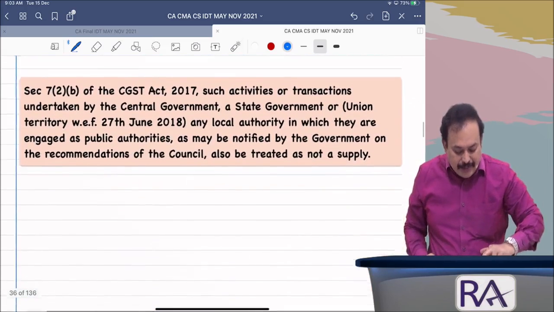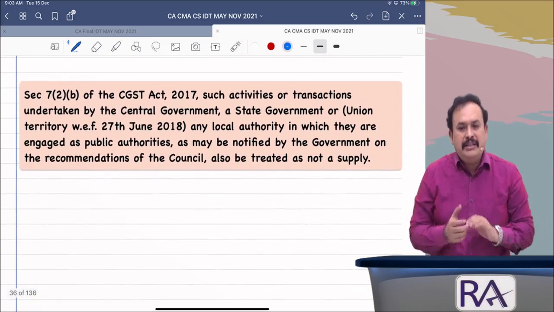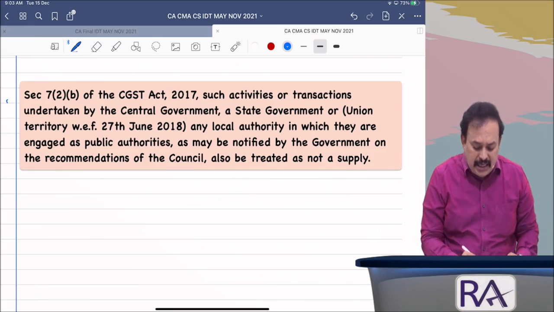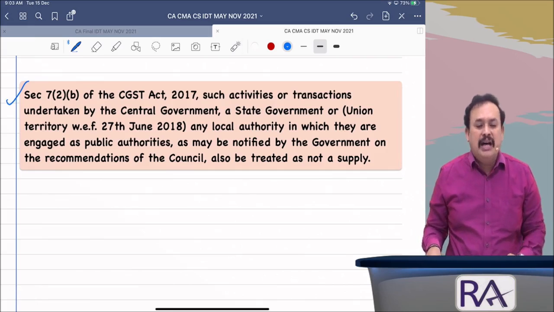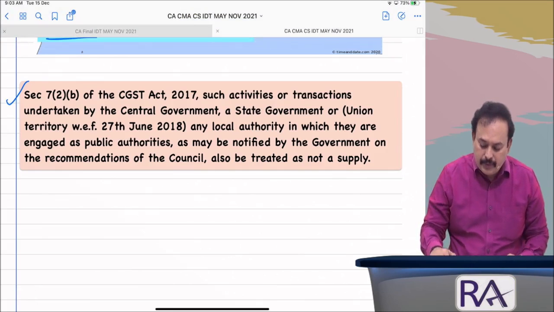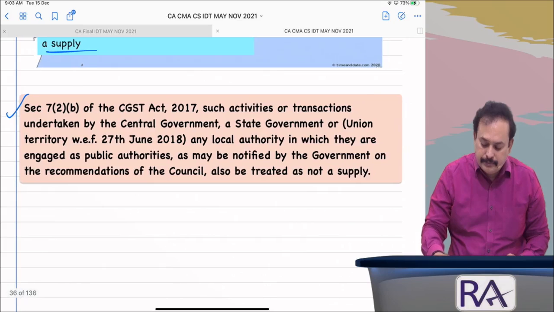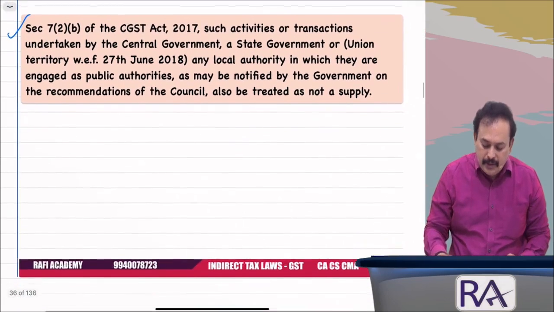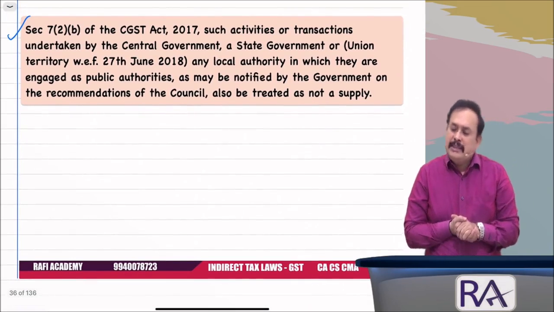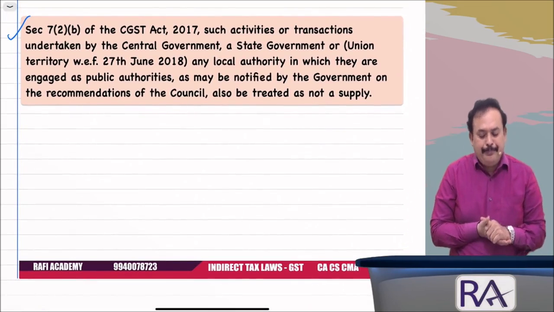Further, referring to section 7, subsection 2, clause B, which is as follows: supply excludes further 7(2)(b).